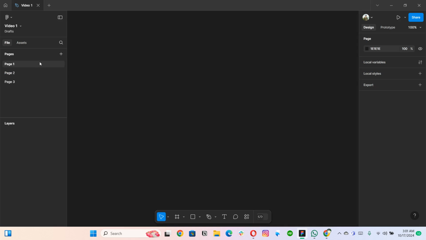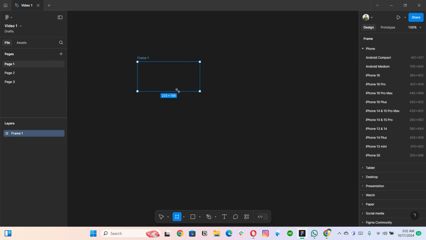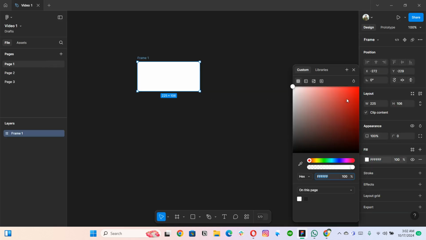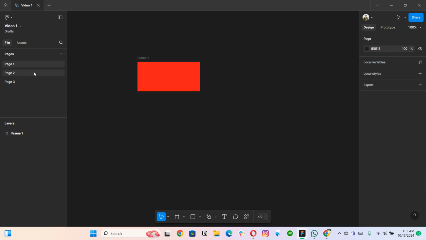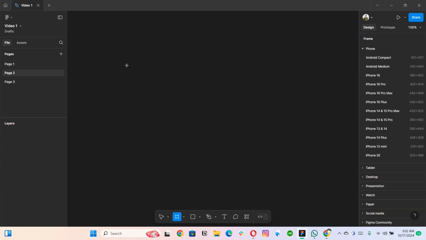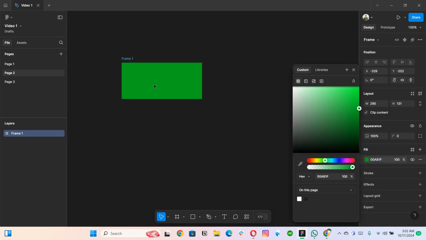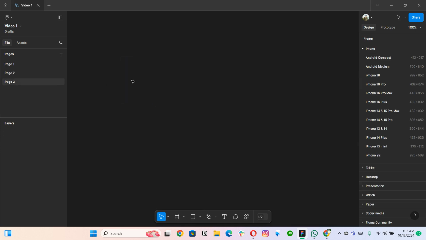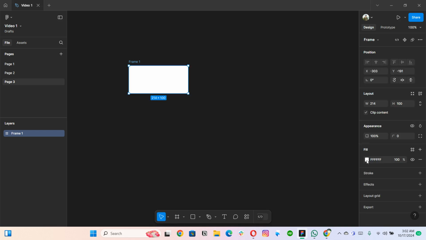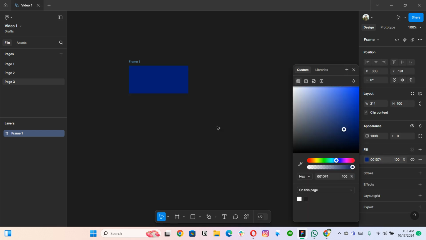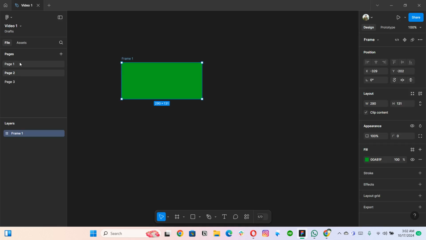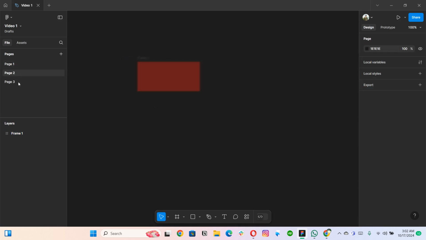So in page one, if I create this frame and keep it red, and on page two I create this green one, and then on page three I create this purple or blue one, you can switch between pages and see that each of the rectangles has been placed separately. So each page has separate things as well.